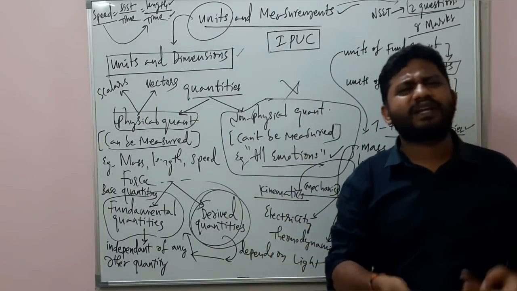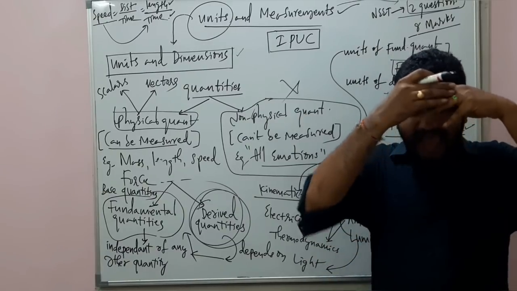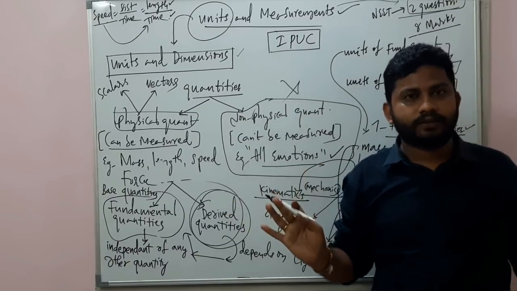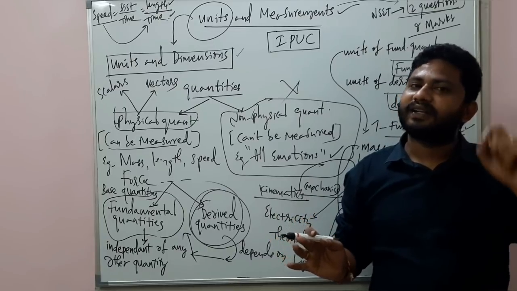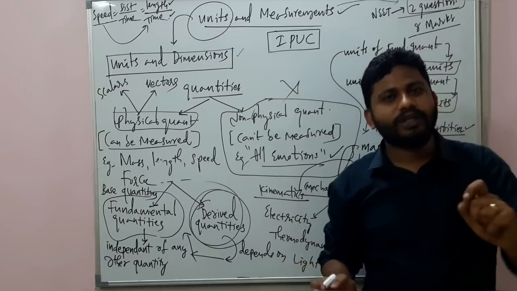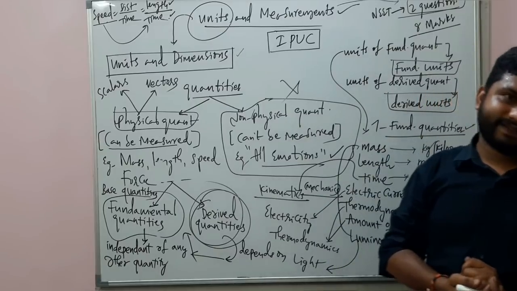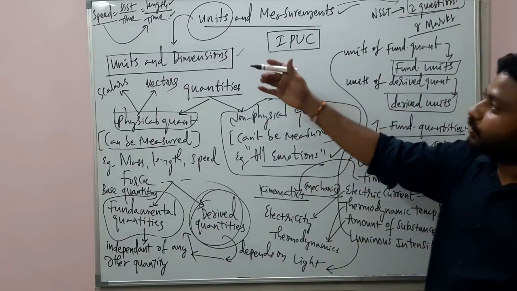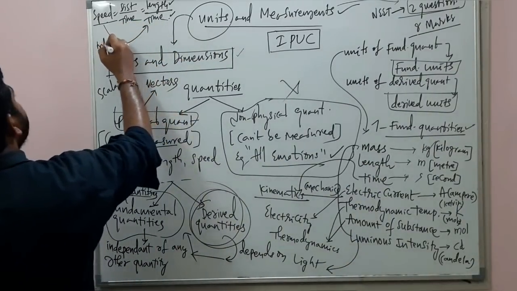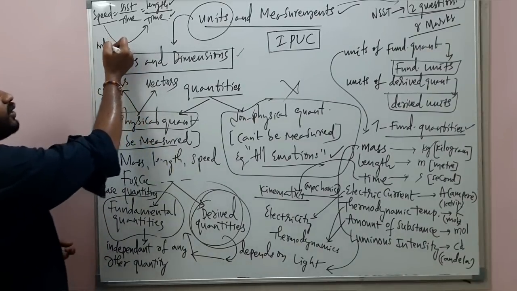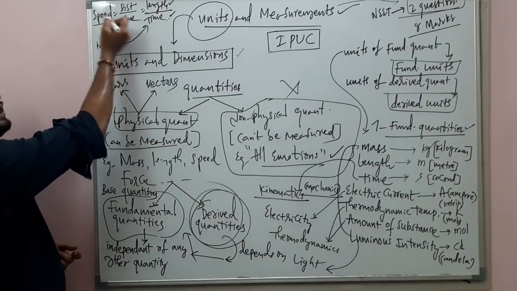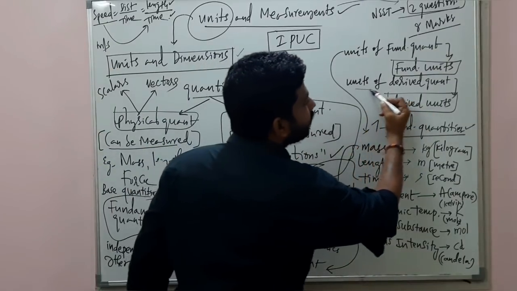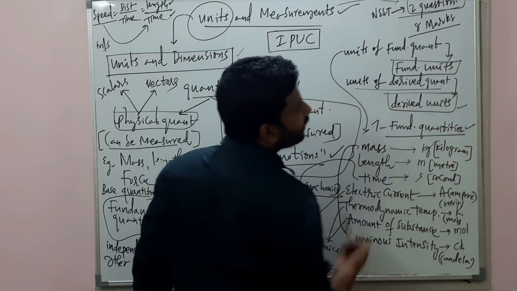Speed, velocity, acceleration, anything you take comes under derived physical quantities only because they depend on the fundamental quantities. Understand? So the unit of speed is what? Meters per second. And this is the unit of speed. Speed is a derived quantity. Then you can say derived quantity units are called derived units.